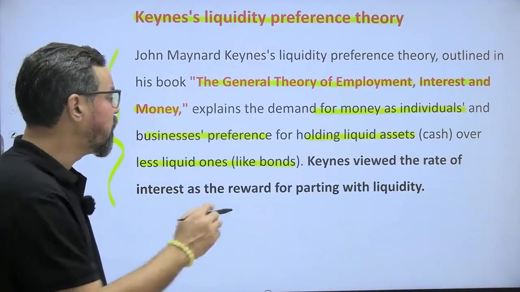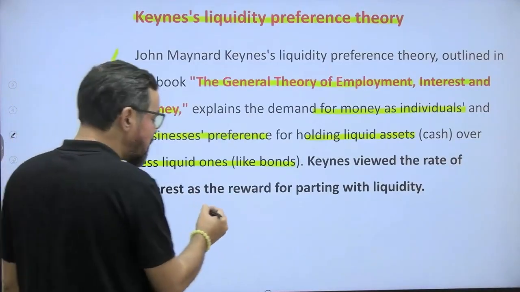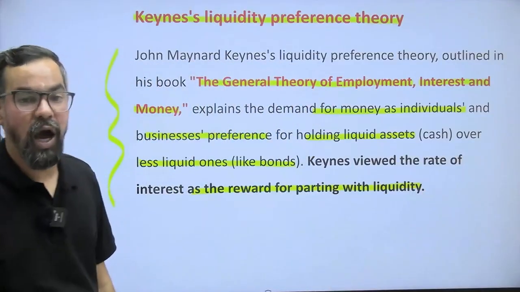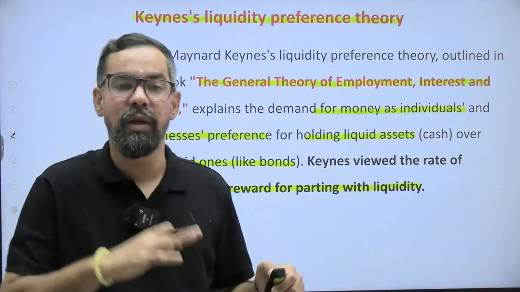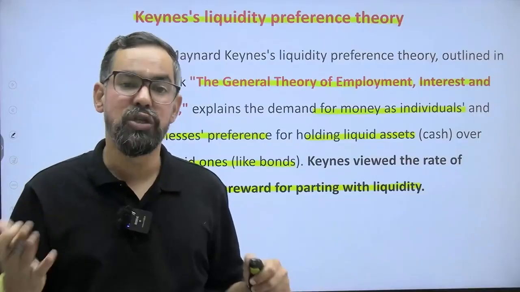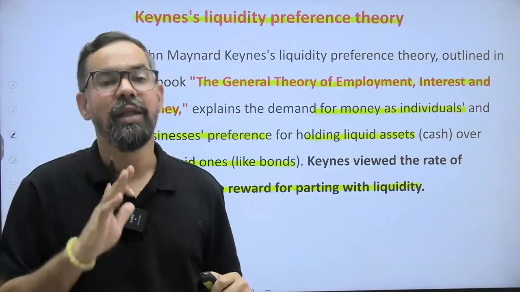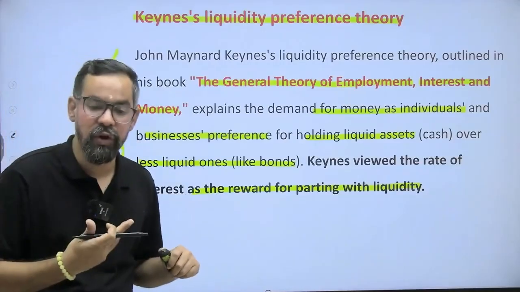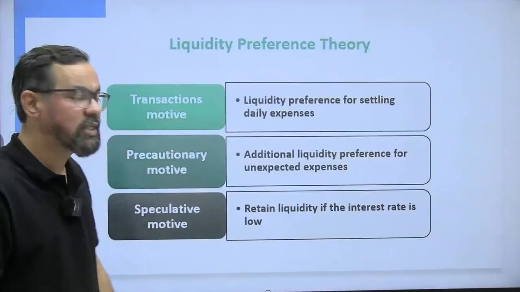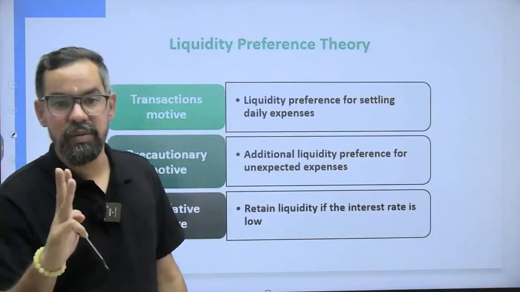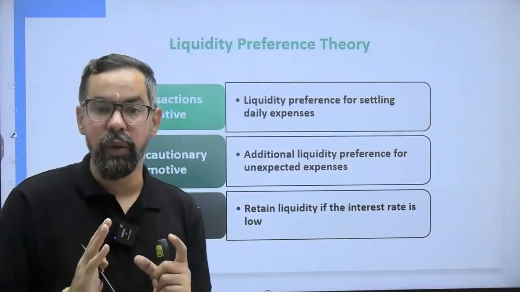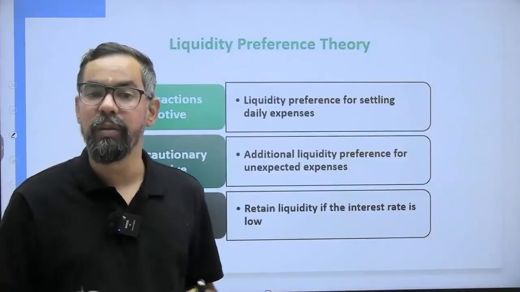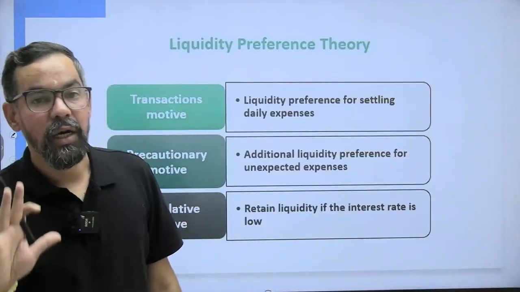So Keynes viewed the rate of interest as a reward for parting with liquidity, how you are holding or managing that liquidity, and at the time of opportunity how you are encashing it. That is the reward, how you can maximize the benefit of that particular money itself. He explained there are three motives behind holding this liquid cash. So people have three different motives to hold the money.